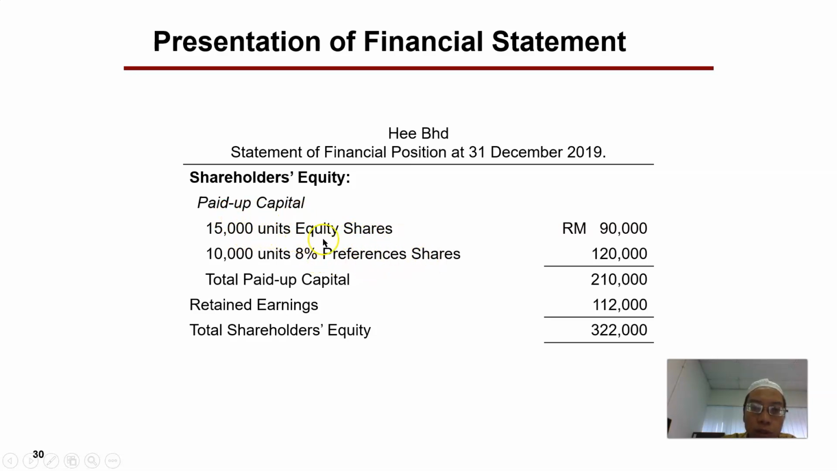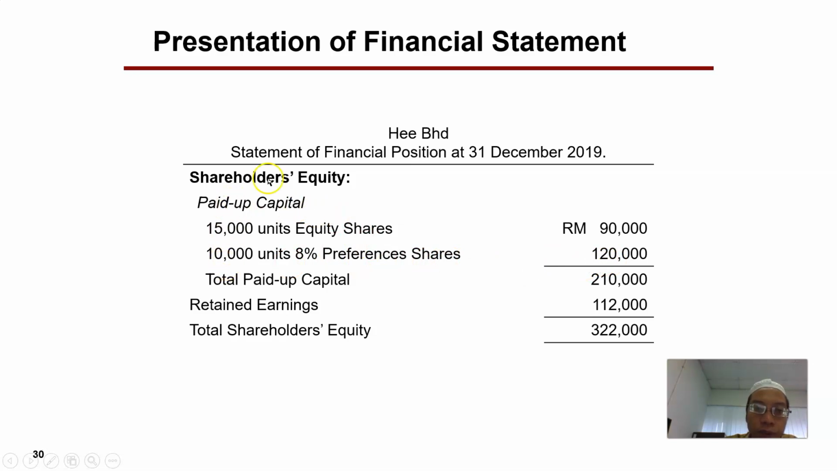Whenever the types of shares is disclosed in the balance sheet, we would also need to show the amount of units. So 15,000 units of equity shares amounting to 90,000, and then 10,000 units of 8% preference shares. Again, 8% here refers to the dividend percentage. So 10,000 units of preference shares valued at 120,000. So this is the paid up capital.